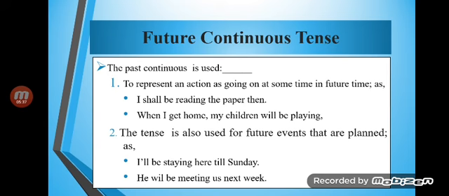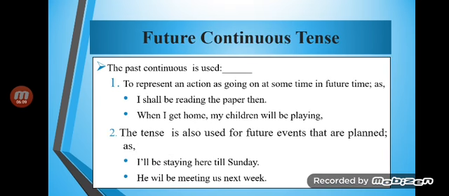Please take note that after the heading future continuous tense there is a mistake. The past continuous, that is, the future continuous, okay. So for the future continuous, the second condition, as we have come to know, is that it shows the action that continues in the future at some time. After will be, shall be, the continuous verb will be used, okay. So this is about the future continuous tense.